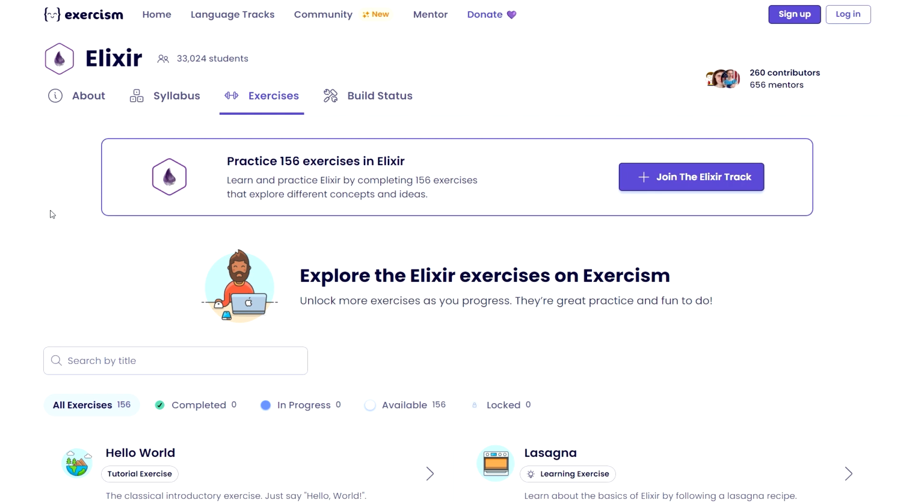My totally unbiased opinion is that the Elixir track on Exercism is the best way that you can learn Elixir. And there's a couple of reasons for this. For one, it has so much content. There are over 150 exercises that you can do. But not only that, more than a third of those are learning mode exercises. Elixir has a learning mode. It has a syllabus where you can progress through all the Elixir concepts one by one in a very natural way. So there is a really nice progression in the concepts where you slowly build up your Elixir knowledge.